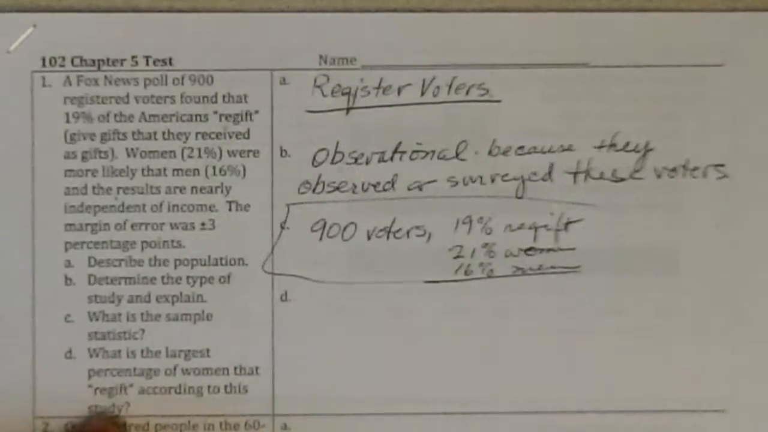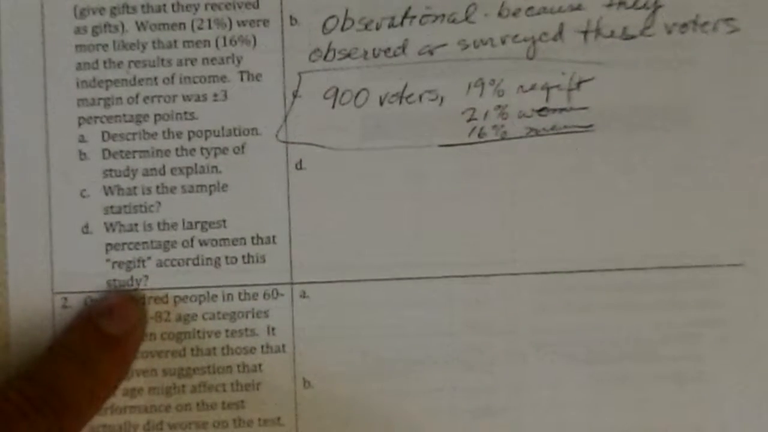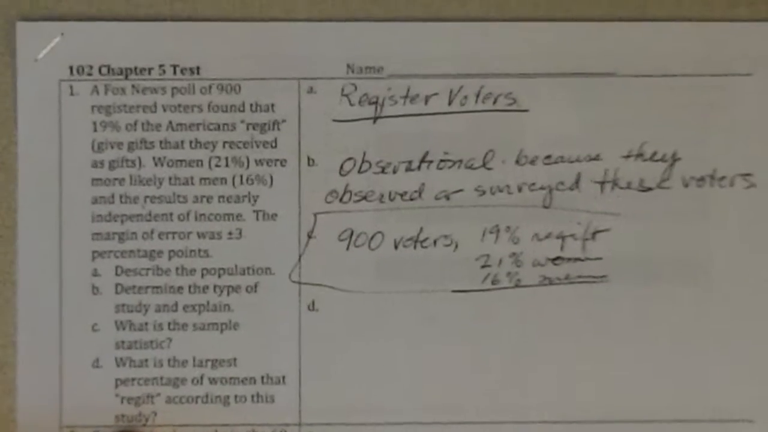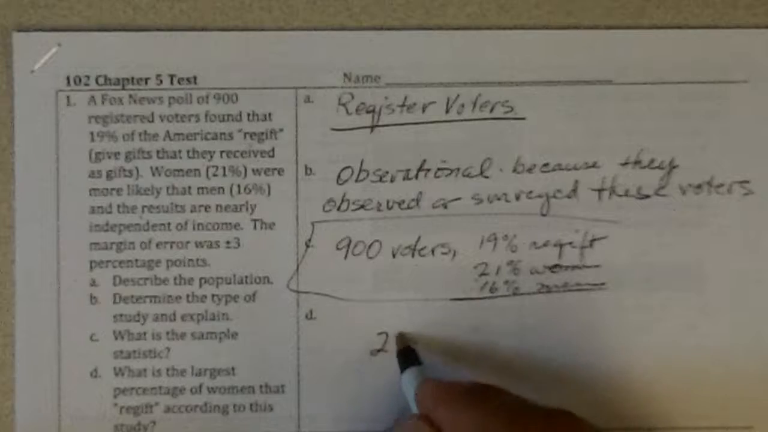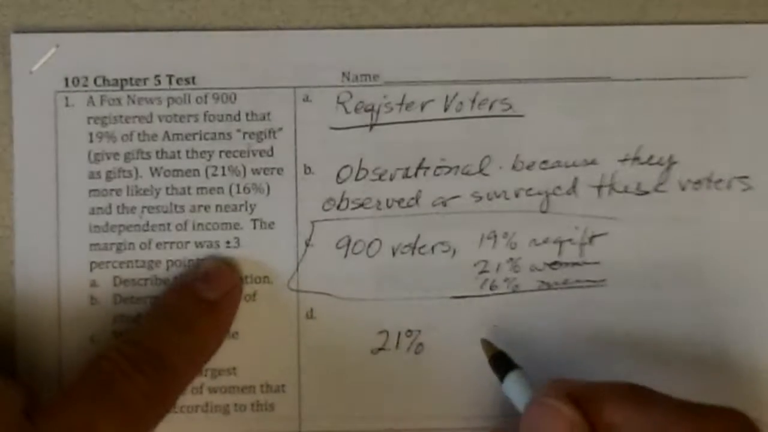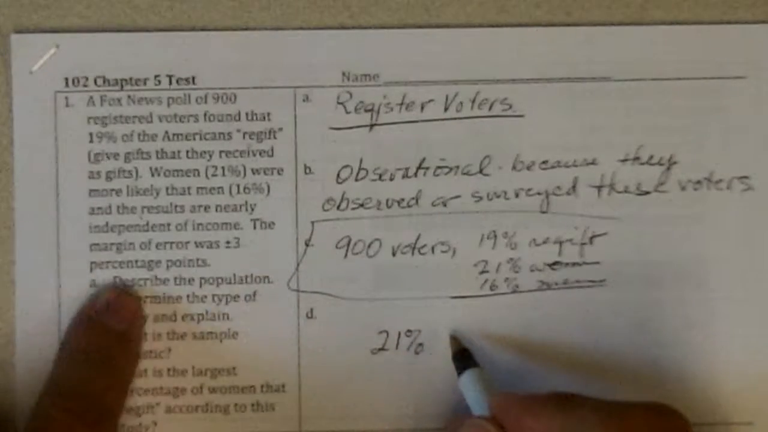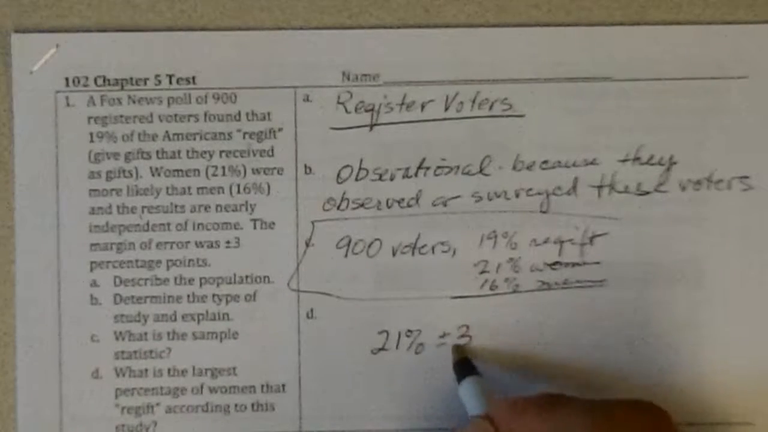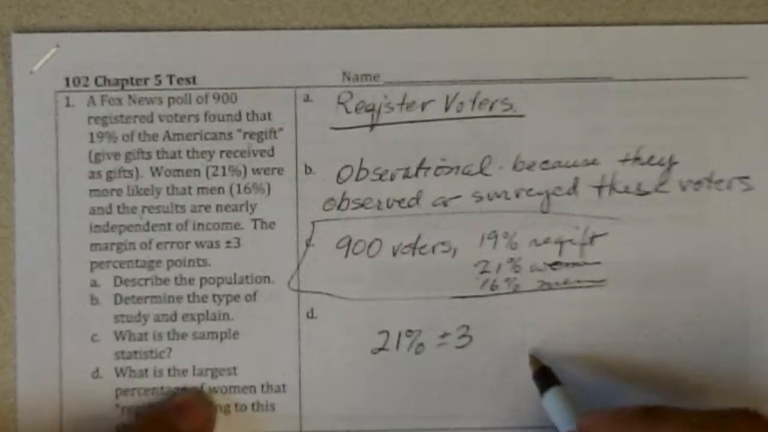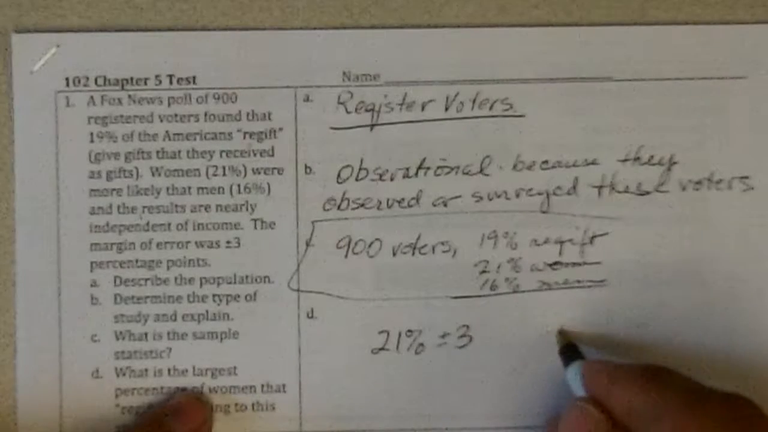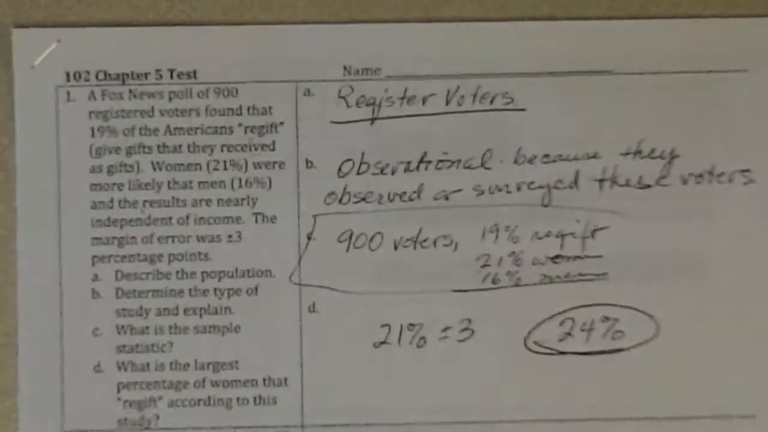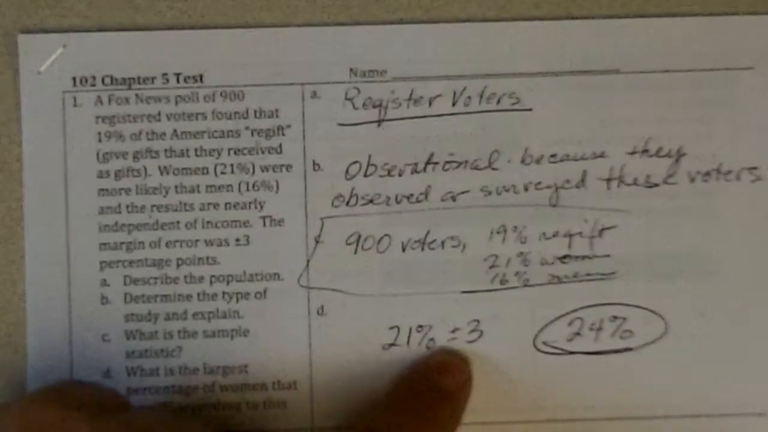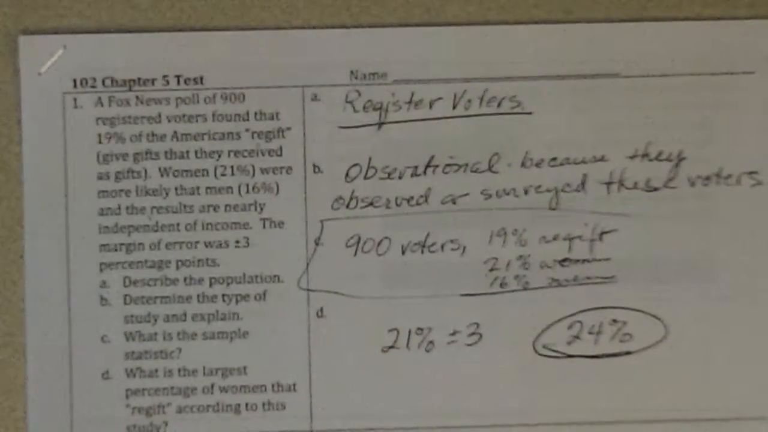What is the largest percentage of women that re-gift according to this? So the re-gift of women was 21%, but they said the margin of error is 3 percentage points, so that's plus or minus 3. So the largest would be 21 plus 3, 24%. The smallest would have been 21 minus 3, or 18%.